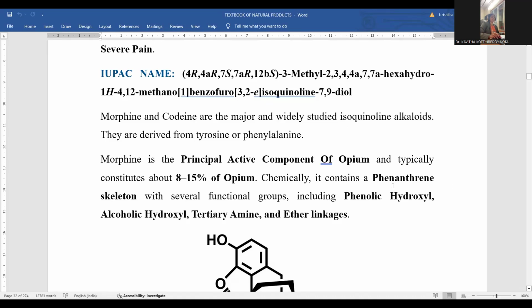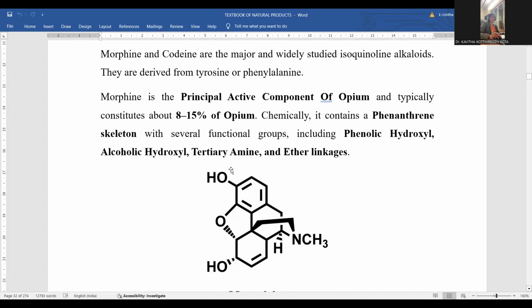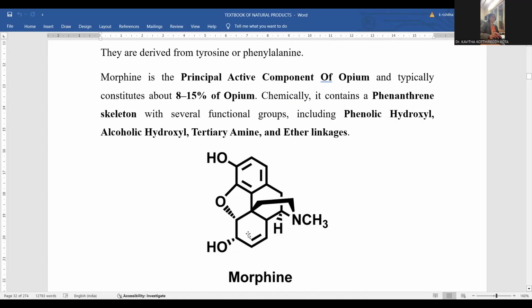Chemically, it contains a phenanthrene skeleton. Phenanthrene is a kind of puckered ring system with three fused rings. You can observe one is benzene, one is saturated, and the other is unsaturated, which are located not in a straight line, rather it is a puckered one. This is said to be the phenanthrene skeletal ring structure.